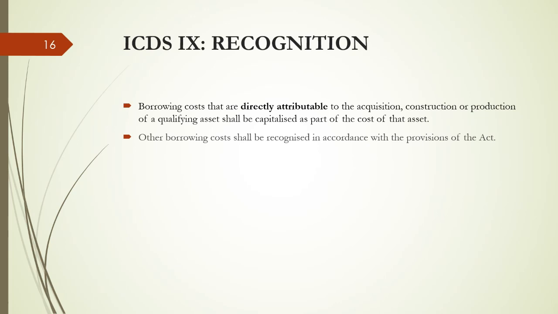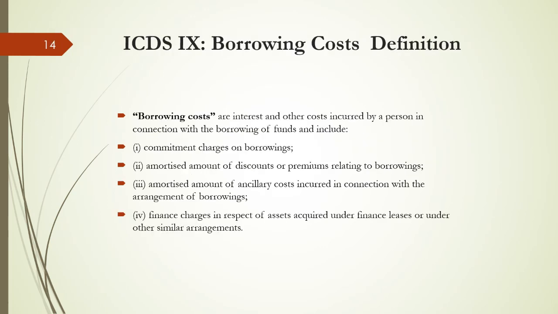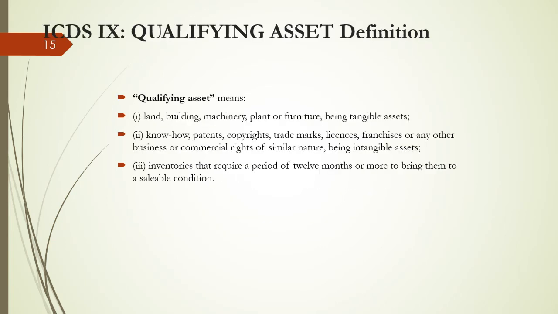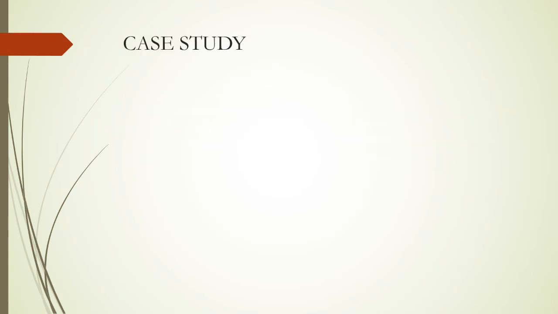So if such inventories, and I am only discussing the inventory part here, require 12 months or more to bring them to saleable condition, then the borrowing cost specifically or by apportionment for those inventories you can add along with the valuation of inventory. Otherwise you cannot. So this is what borrowing cost is. Hope I am clear.